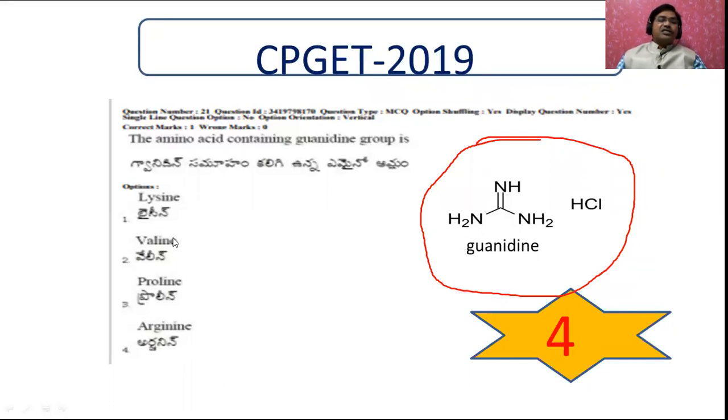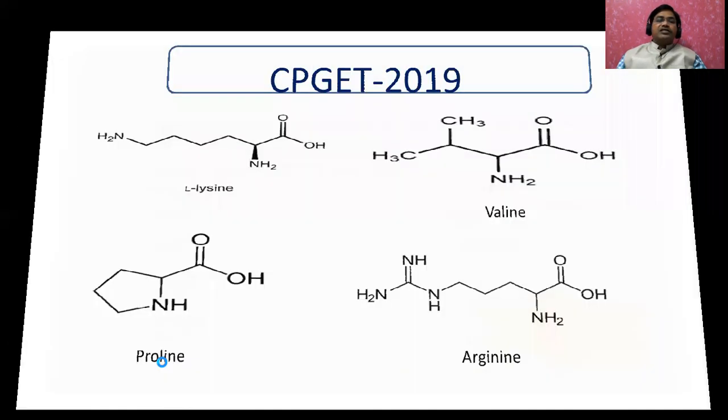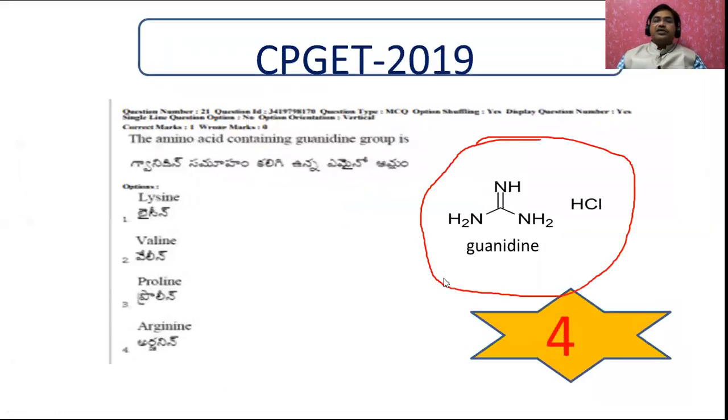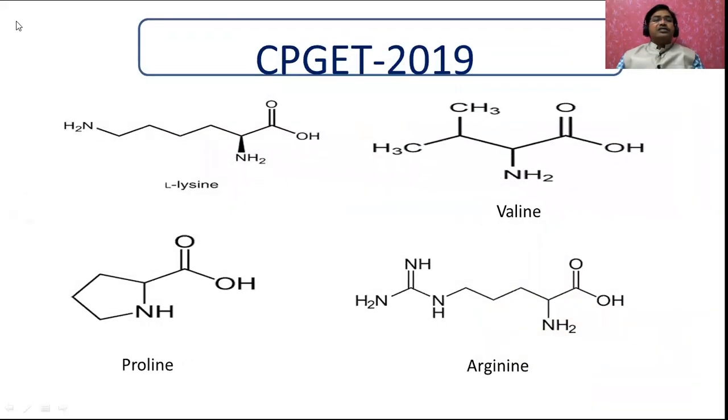Let us see the structures of lysine, valine, proline, and arginine. This is lysine, and this is the group that is the guanidine group. In lysine the guanidine group is not there, and in valine also that group is not there. Here it is proline, and here also that group is not there.